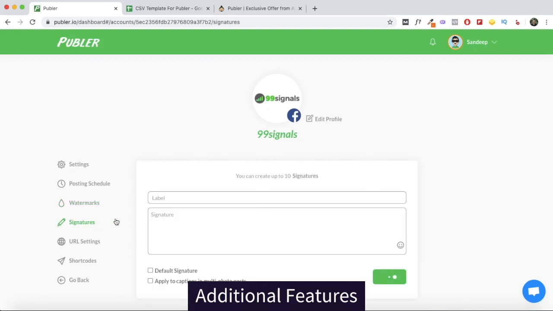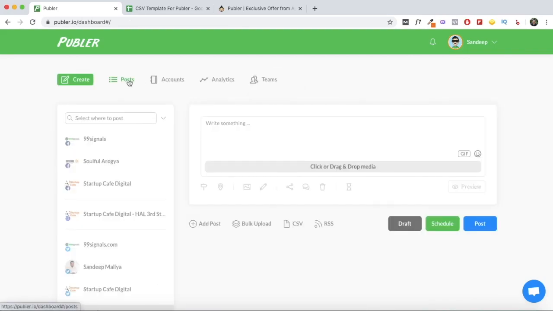Similarly, you can set up signatures for all your messages. So you can have a signature here. It can either be a link or it can be a message like follow us on social media, and that specific signature will be added to all your posts. So this is everything that you should know about Publer.